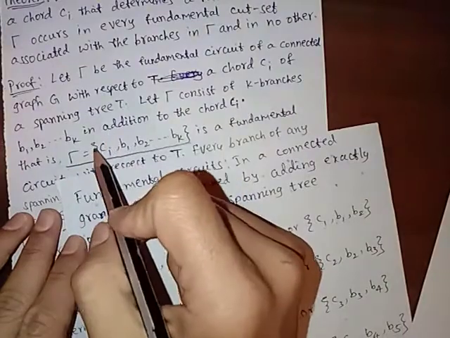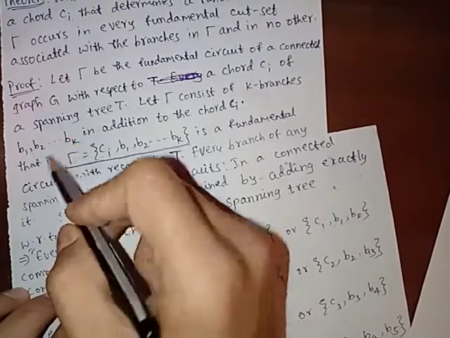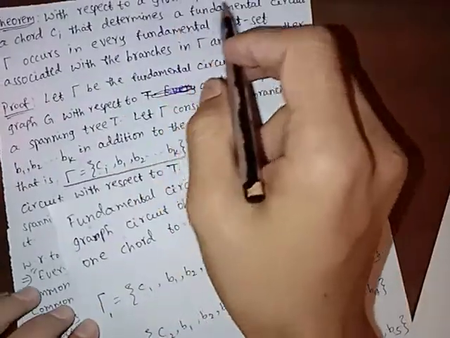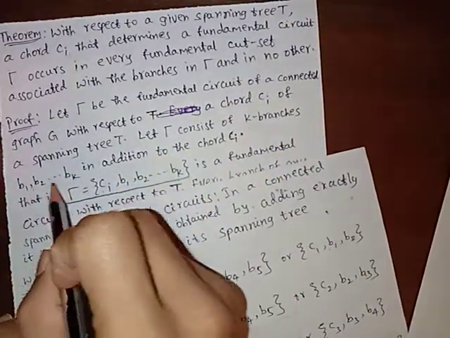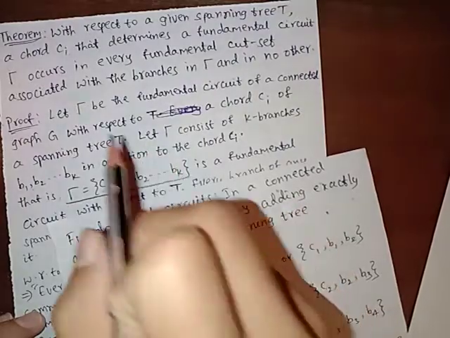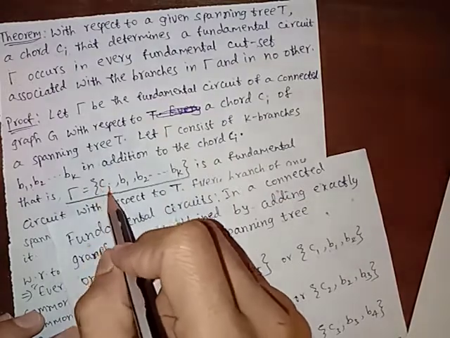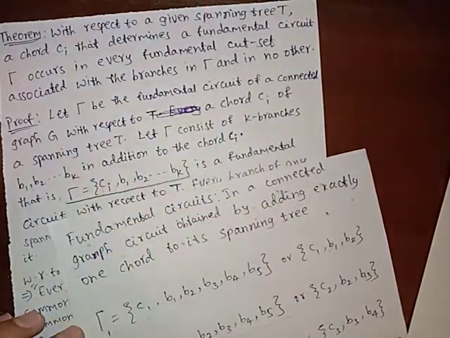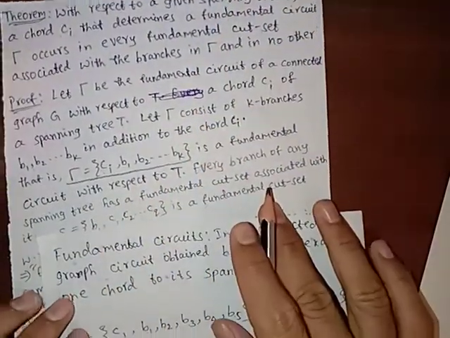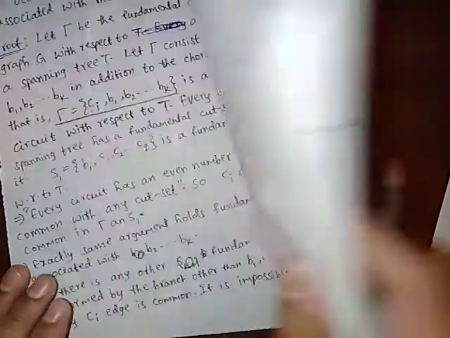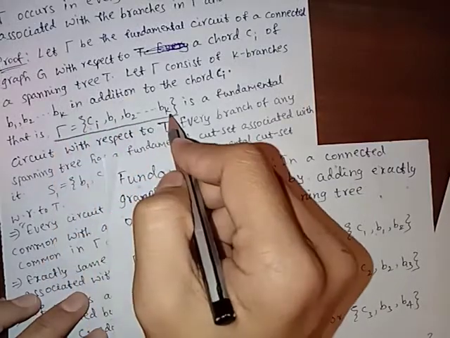Now we are assuming in general there are k branches, B1, B2, B3 up to Bk, of the spanning tree. So if we add any one chord Ci to B1, B2, B3 up to Bk, then this becomes the fundamental circuit with respect to tree T. How we construct it here is by taking this example. In general also we can make a fundamental circuit.